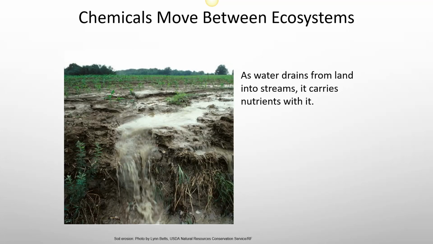As water drains from land into streams, it also carries nutrients with it. And those nutrients, especially if we're talking about coming from farms, can cause a boom in algal growth, and that increase in algae corresponds to an increase in neurotoxin production in some cases, and that can affect human health directly. So all organisms depend on every other organism, and in how the earth functions, every single organism plays a role in that.